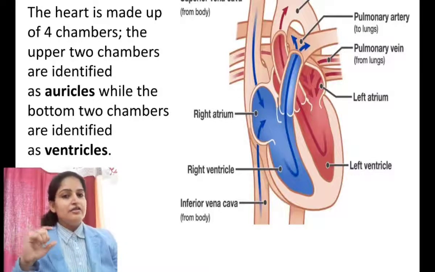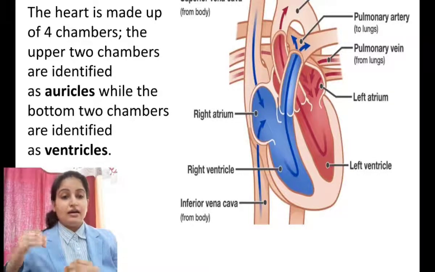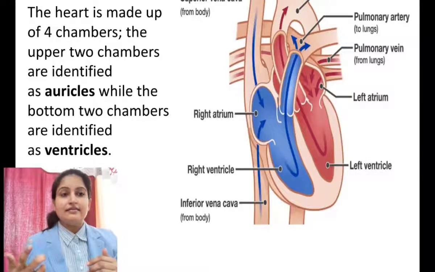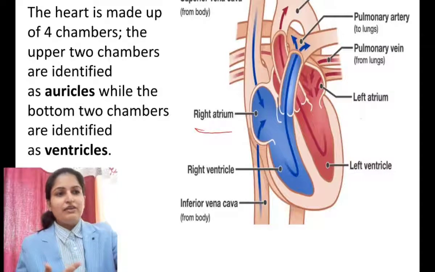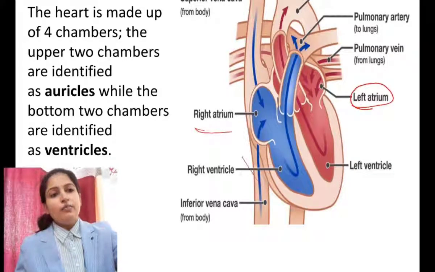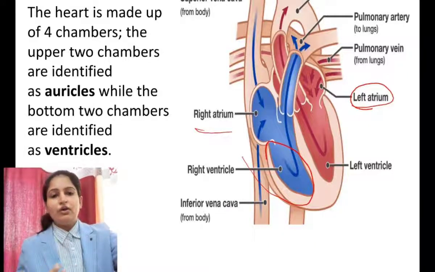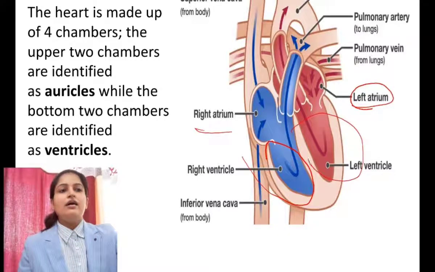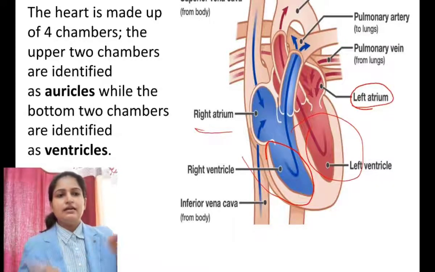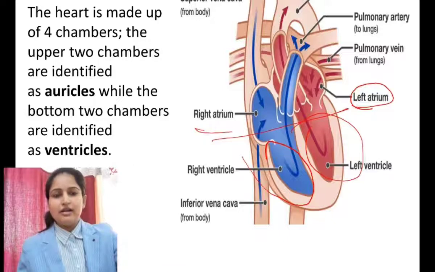The upper chamber is known as atrium, and if it is on the right side, we call it the right atrium. Okay, and if the atrium is present on the left side, we call it the left atrium. In the lower portion it is the ventricle, and we call it the right ventricle and the left ventricle. Okay, so the heart has basically four chambers: two atriums and two ventricles. One is right atrium, one is left atrium. And there are two ventricles, right ventricle and the left ventricle.